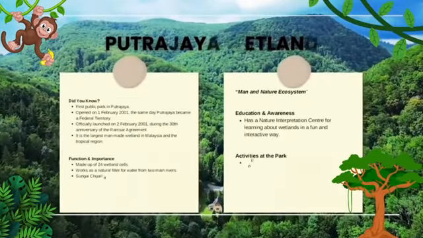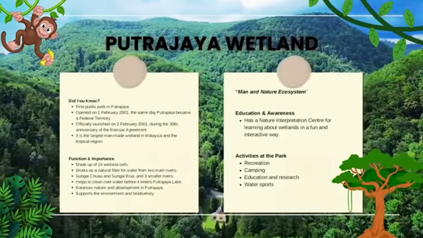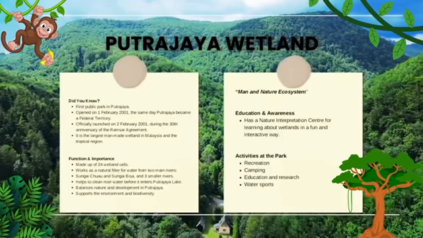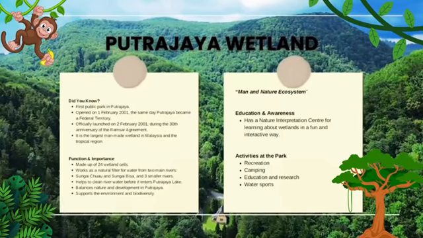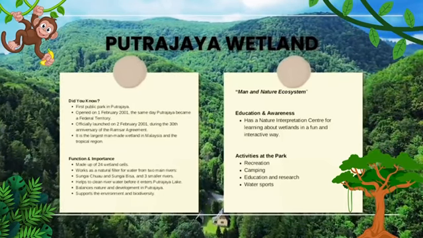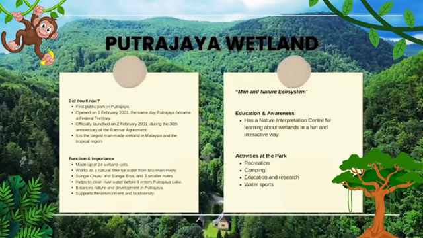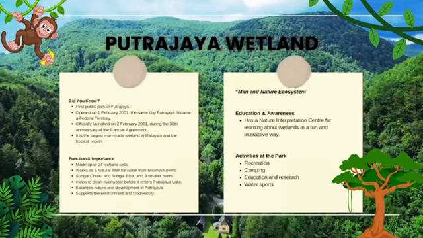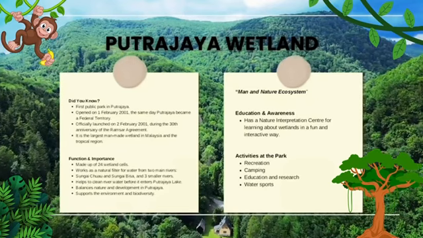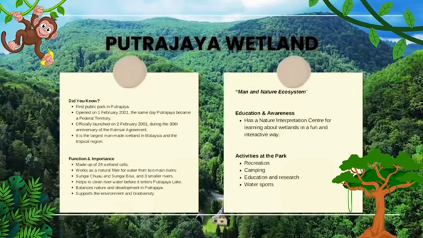is the first public park in Putrajaya. It was opened on 1st February 2001 and launched on 2nd February 2001. This is the largest man-made wetland in Malaysia and tropical Asia, with 24 wetland cells that clean water from rivers before entering Putrajaya Lake. The wetland plays a big role in keeping the environment clean and balanced. It also has a nature interpretation center for fun and interactive learning.